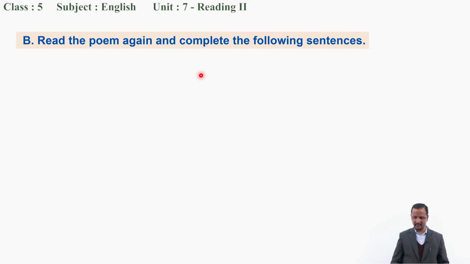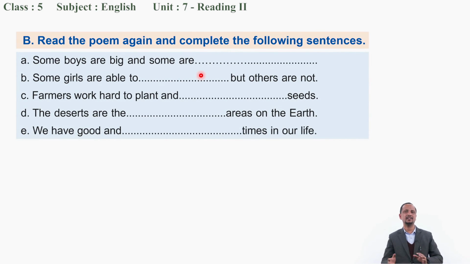Let's see here what is activity B. What is there? Read the poem again and complete the following sentences. So once, please read the activities, I mean these sentences. What to do? Some boys are big and some boys are small. Some girls are able to, but others are not.